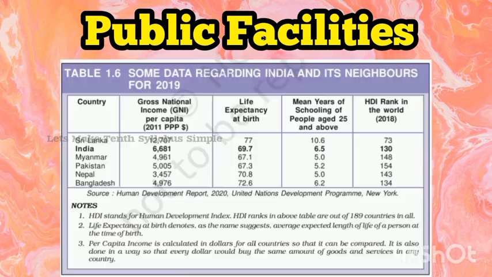Here is another table regarding India and its neighbours for 2019. The rows are gross national income (GNI), life expectancy at birth, mean years of schooling of people aged 25 and above, and HDI rank in the world.